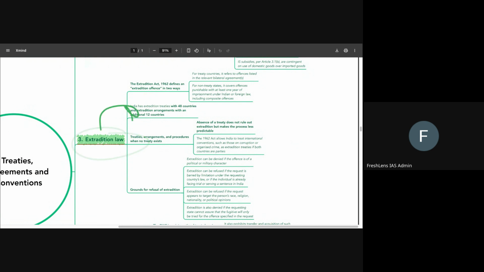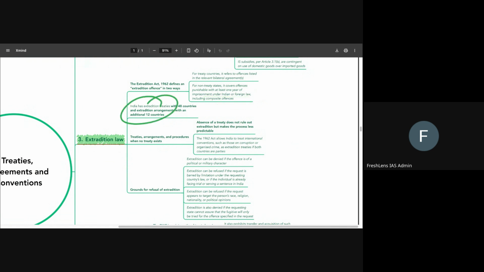We are also supposed to know what the Indian law says about an extradition offense, and under what circumstances extradition can be sought. So this has to be clear to us. The Extradition Act defines an extradition offense in two ways. One is that for treaty countries, it refers to offenses listed in the relevant bilateral agreement. So if there is a country with which we have signed an extradition agreement, then it will refer to those offenses listed in that particular agreement. For non-treaty states, it covers offenses punishable with at least 1 year of imprisonment under Indian or foreign law, including composite offenses. So that's what we have to be clear about.